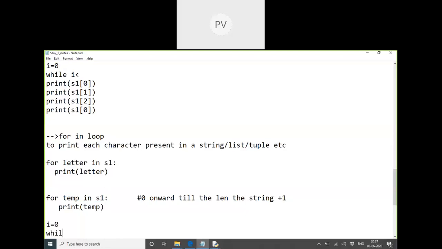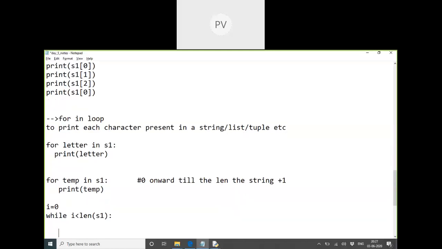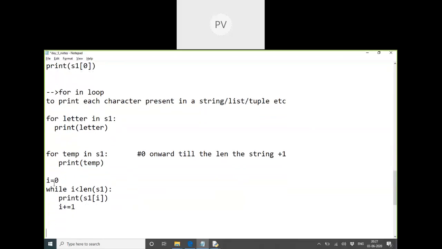In while loop we have to do it like this. While i less than length of S1, we have to mention this in the while loop. And we have to write print of S1 of i and all these things, like complex code. Instead of that, we can reduce this extra, unnecessary code. This initialization we don't have to do. The condition we don't have to write. We don't have to do the increment. So three important steps, it finds out on its own.